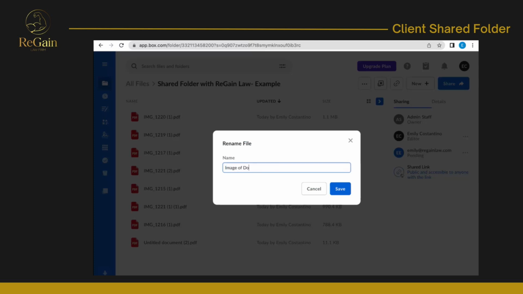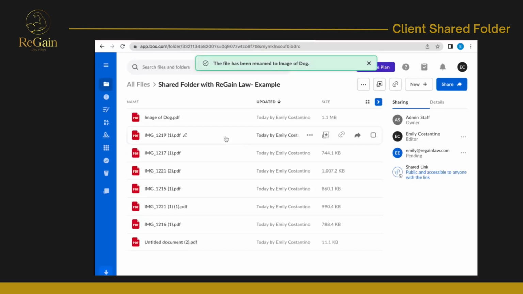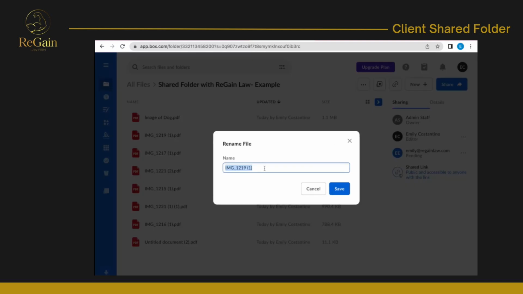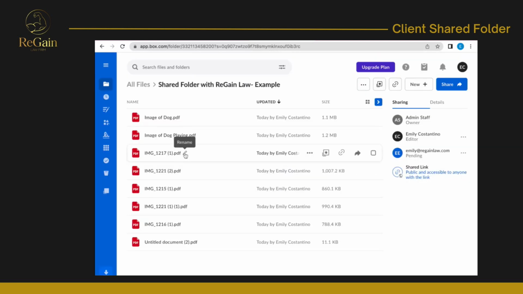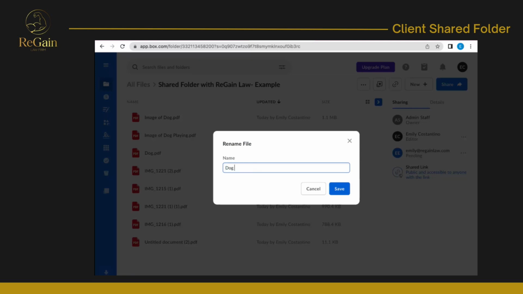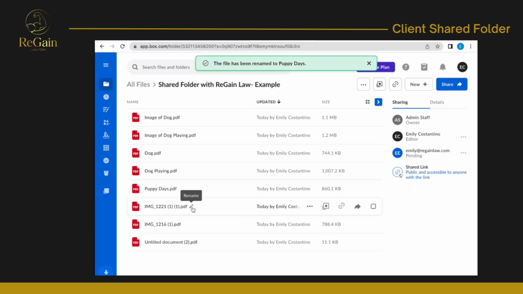I do want these to be fairly telling as to what the actual document is. That way it just makes it easier for us to help you, and we spend less time working on it, which means less billable hours for you to have to pay. However, if you decide that you don't want to do this, we can definitely go through and decipher what each of your documents are. It is very much up to your discretion.